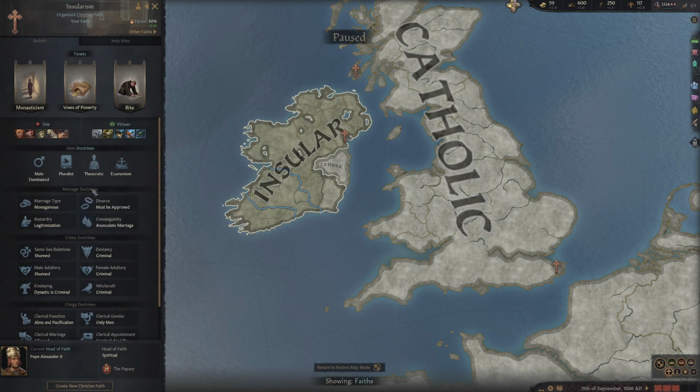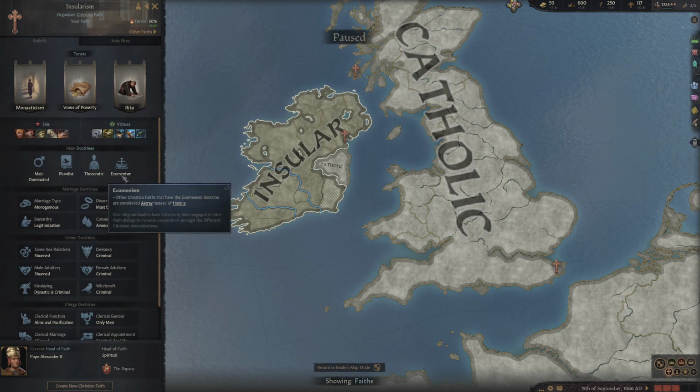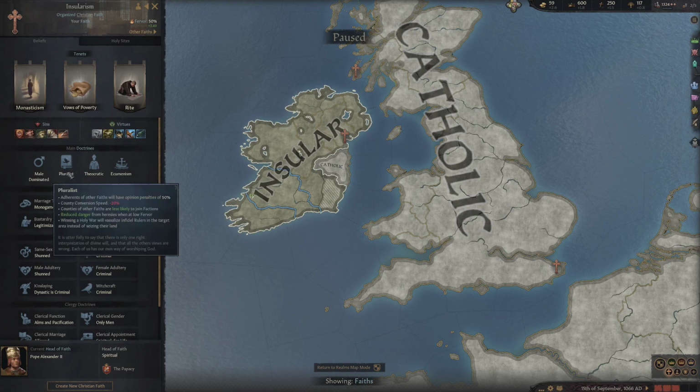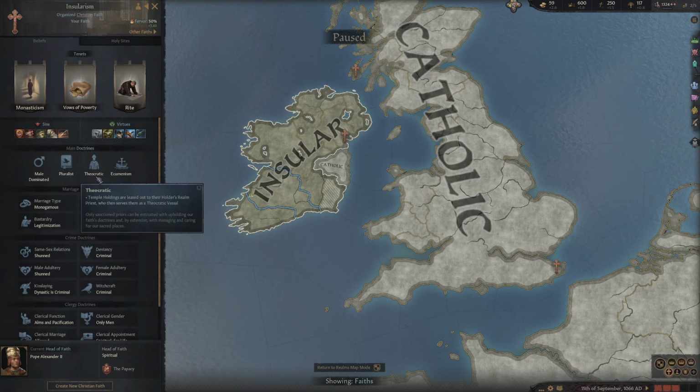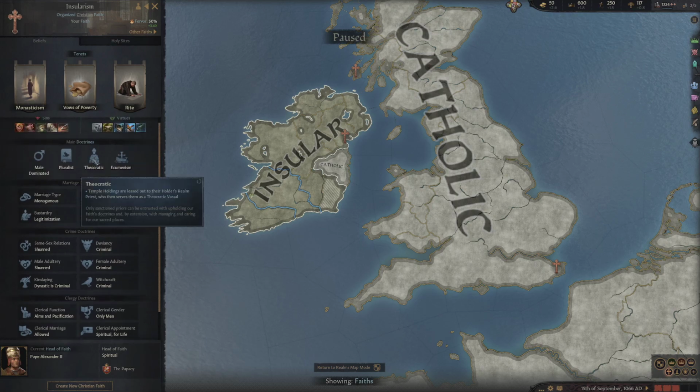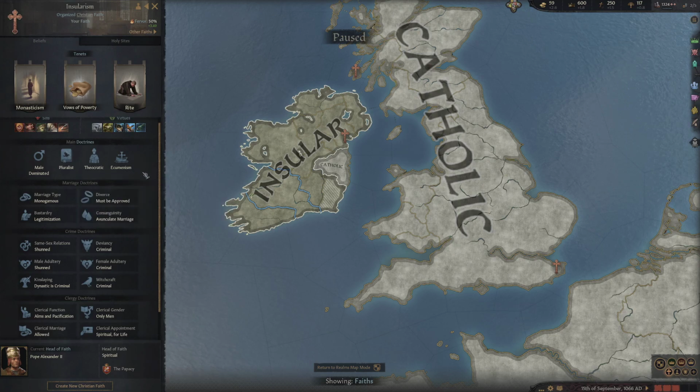Just below that, we have the main doctrines. Now, these are the same for all faiths, except I'm not going to lie, ecumenism is one that is just particular to this faith, although you will see it on other faiths, but generally you just have the three. And these are basically if your faith is male or female dominated or equal, whether you accept other faiths or not, and what kind of religion you are, as in, are you theocratic or are you spiritual? Basically, this is theocratic, and it has a head of faith, or you cannot have any head of faith, at which point you would be counted as more spiritual.